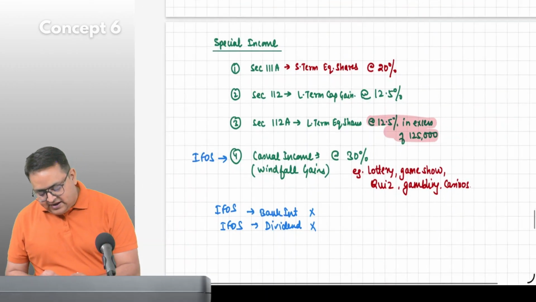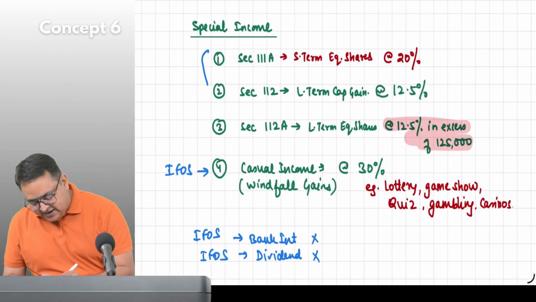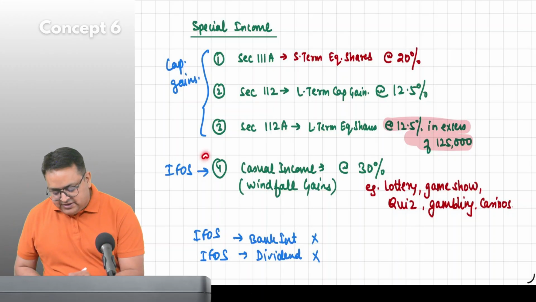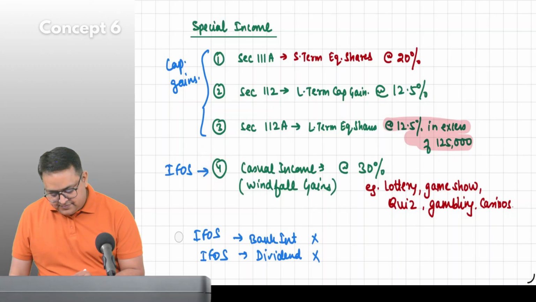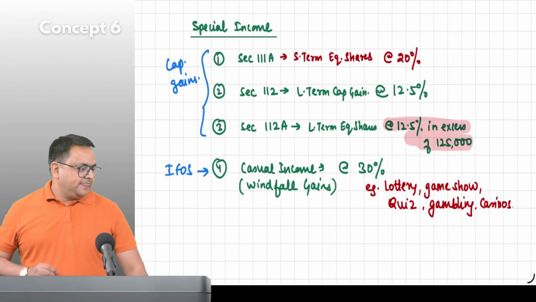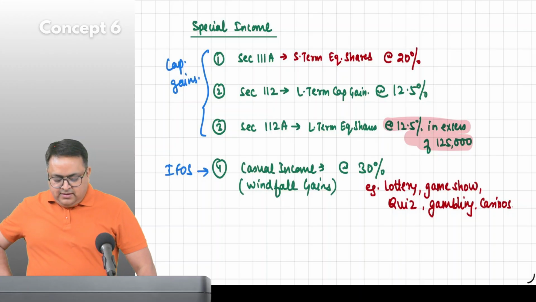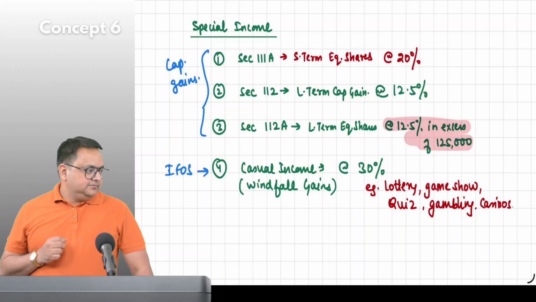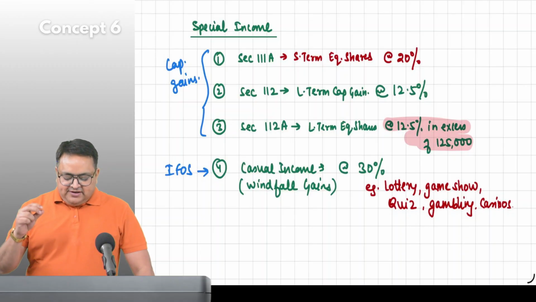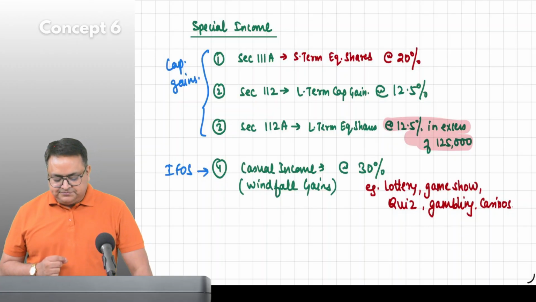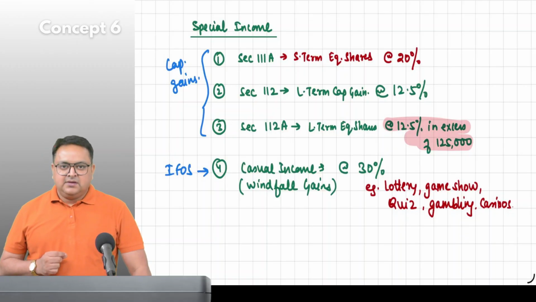So these three are actually capital gains. You can write this. These three are actually covered under capital gain. This is actually part of IFOS. The first three are capital gains. Guys, can you tell me out of 1, 2, and 3, which one is long term? 2 and 3, sir. Very good.